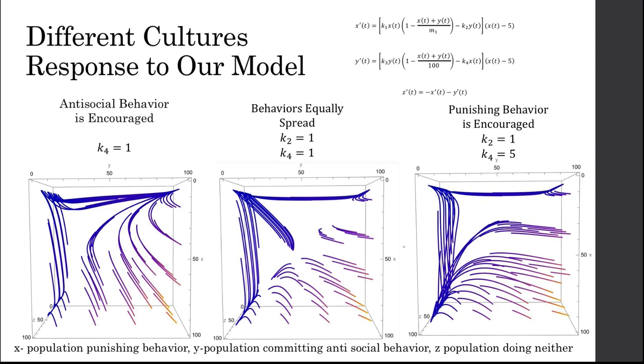And finally, if we look at when punishing behavior is encouraged, you'll notice it's the exact opposite of the first graph. For this, we set the K2 value equal to 1 and the K4 value equal to 5. Now, you'll notice it takes a very large skew of antisocial initial conditions in order for the population to end up committing antisocial behaviors in the long run. While it takes a lot less of the population punishing for the long run to have the majority of punishing behavior. Additionally, you'll notice these are three-dimensional graphs, and the z-coordinate is the populations doing neither, and in all cases, populations doing neither decrease.